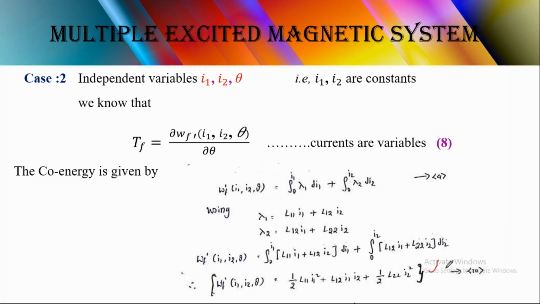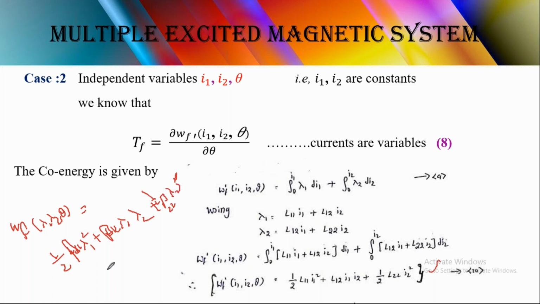When obtained through field energy, we write the same equation as WF of lambda 1, lambda 2, theta equals half L11 lambda 1 square plus L12 lambda 1 lambda 2, plus beta 2 lambda 2 square.